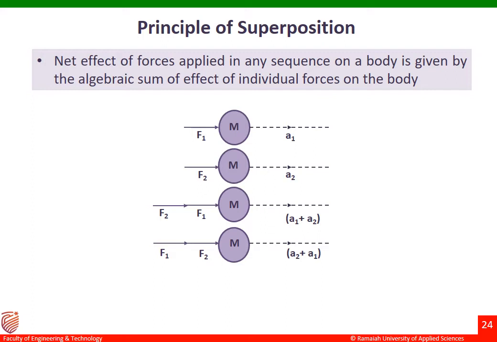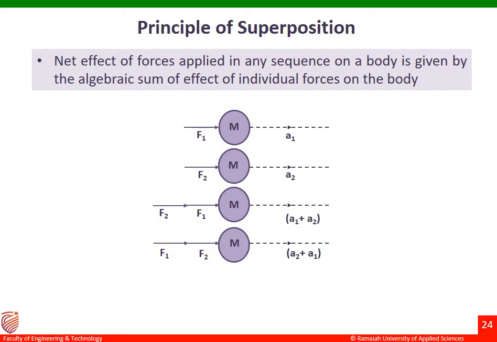Coming to the second figure, F2 force is applied on the same body of mass M, and the net effect of the force is A2. Coming to the third figure, the forces F2 and F1 are applied on the same body of mass M. The net effect of the force will be A1 plus A2.